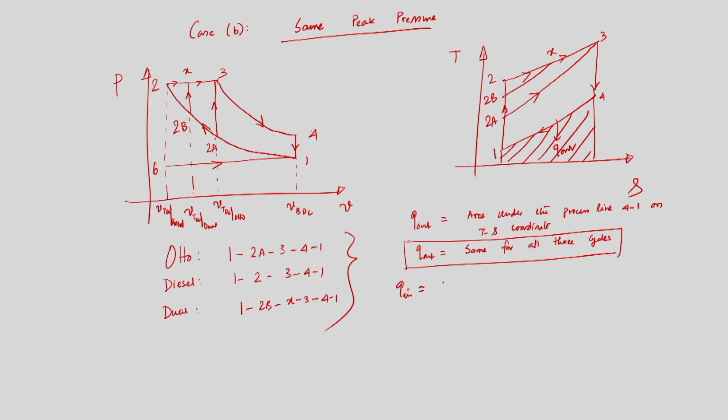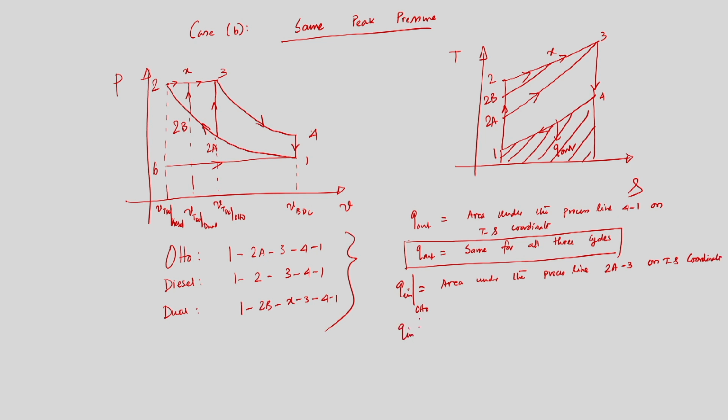Q in Otto is the area under the process line 2a dash 3 on TS coordinates.